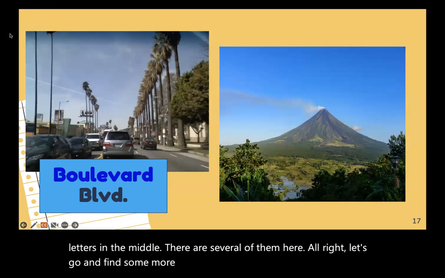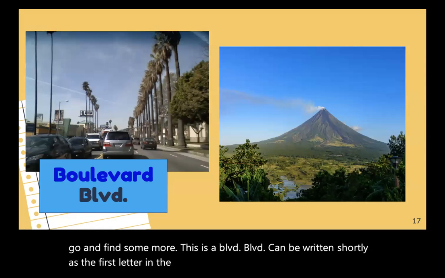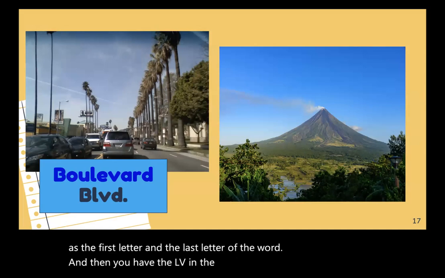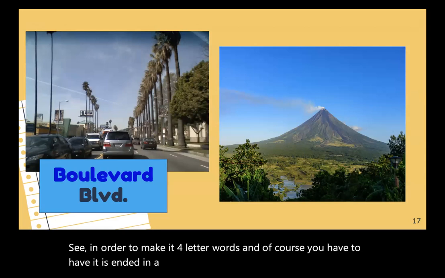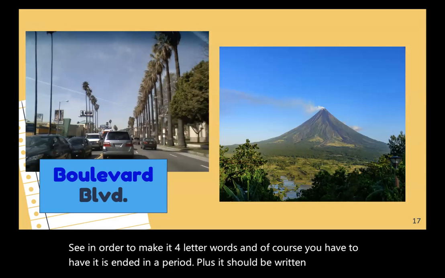This is a boulevard. A boulevard can be written shortly as the first letter and the last letter of the word, and then you have the LV in the middle. See, in order to make it a four-letter word. And of course it has to end in a period, plus it should be written in capital letter.